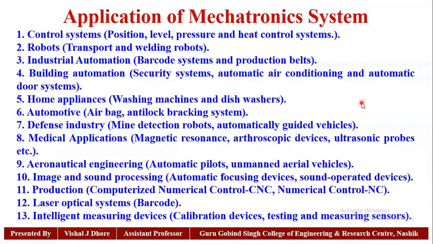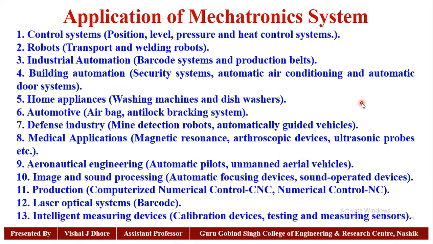Next is applications of mechatronic systems. There are so many applications of mechatronic systems. Out of that, we quote a few here. First application is control systems, for example position, level, pressure and heat control systems. Second, robots: transport and welding robots.